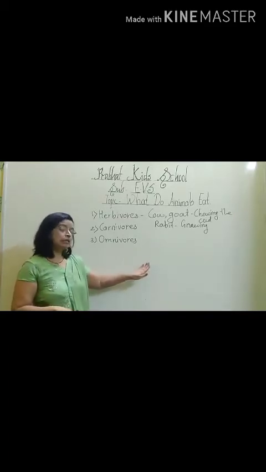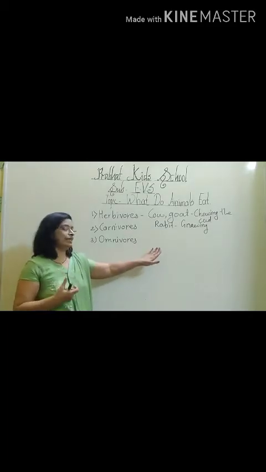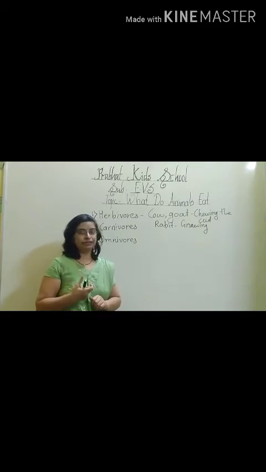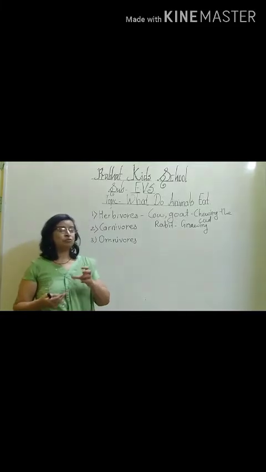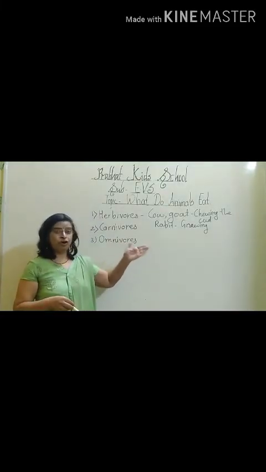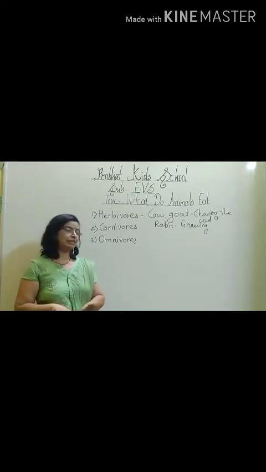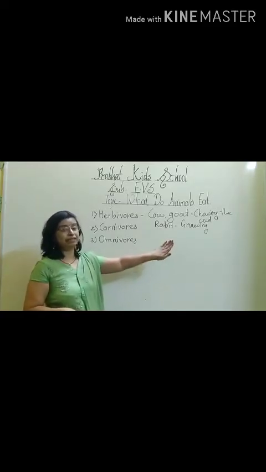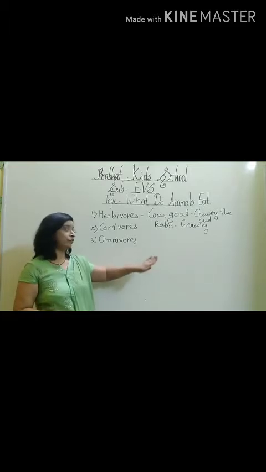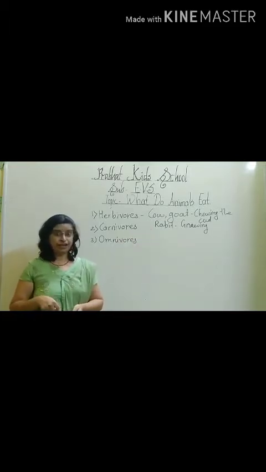All snakes are carnivorous. They don't chew the flesh or cut the flesh. They just swallow. Some snakes eat toads or small animals like frogs, or even bigger animals. But they swallow the whole animal. They don't cut the animals, they don't cut the flesh of those animals. Which ones? Snakes.